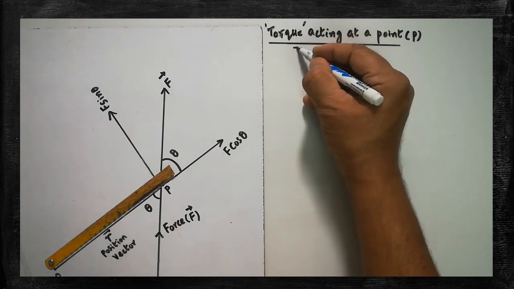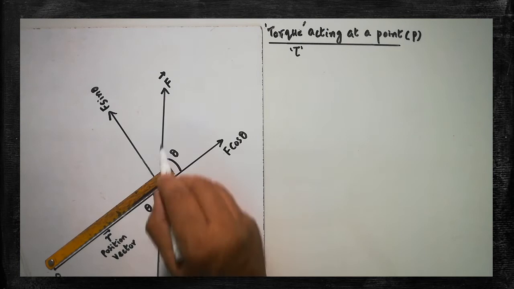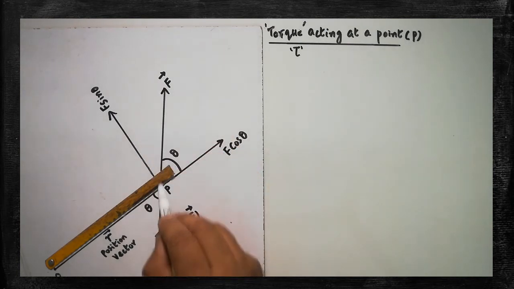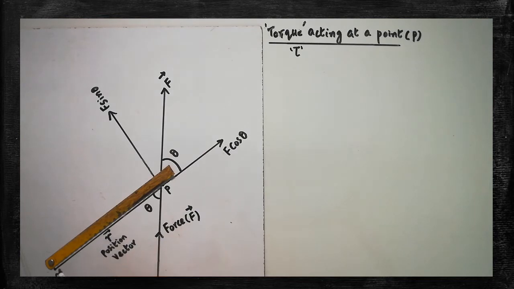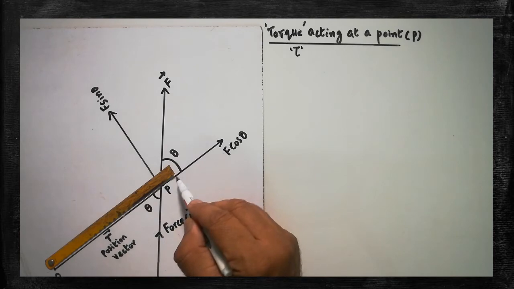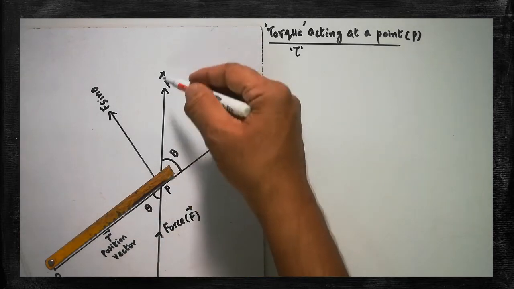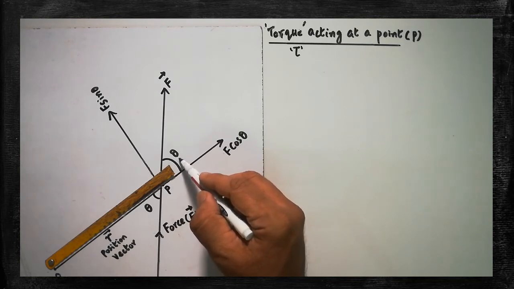The torque is symbolized by the letter tau. Tau is a symbol for torque. Are you clear? Here that force is acting in this direction. This force makes angle theta with respect to r. If the position vector is extended here, is it clear? This is the line of the position vector. This is the line of the force. In between F and the position vector R, there is one angle called theta.